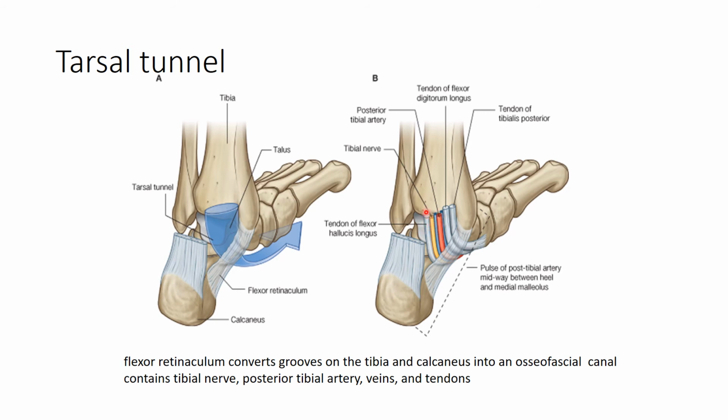So this is the surgical landmark, the tendon of the flexor hallucis longus. So lateral is the safer portion, and here the posterior tibial vessels are in relation to the skin. They are superficially lying, so they can be pressed and their pulsation can be felt here.